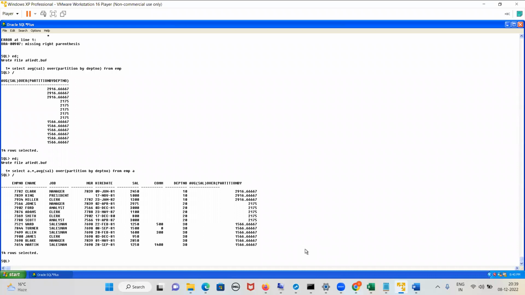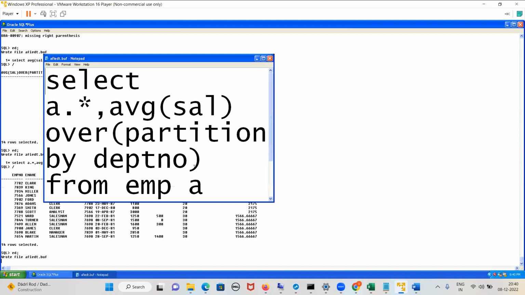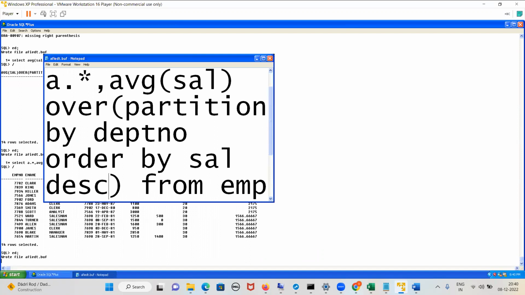Can you also put it in ascending order? Yeah, we can put it. That I will tell you. Order by, if you want to sort it, in the bracket you can put it. Here you can put it. Suppose order by salary DESC, anything. We can just put it.